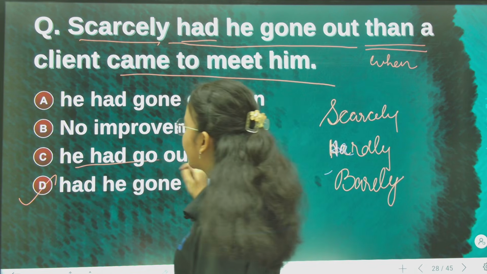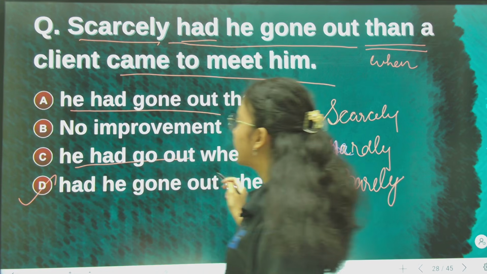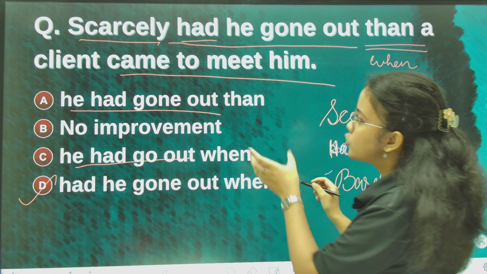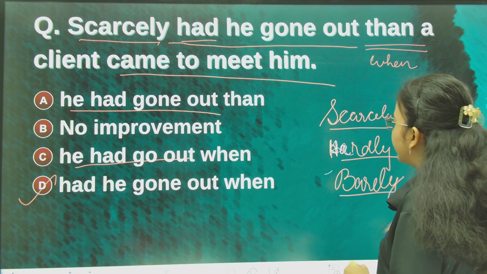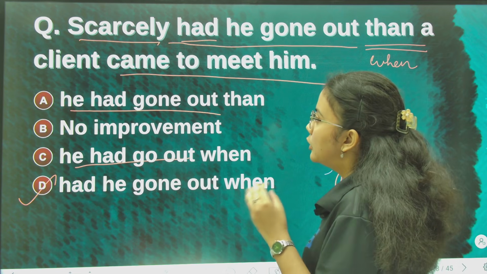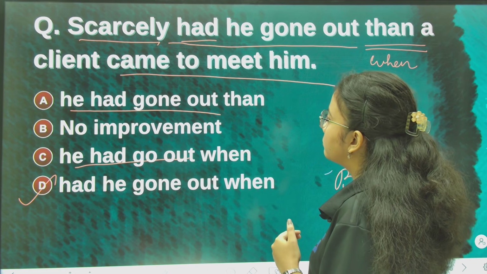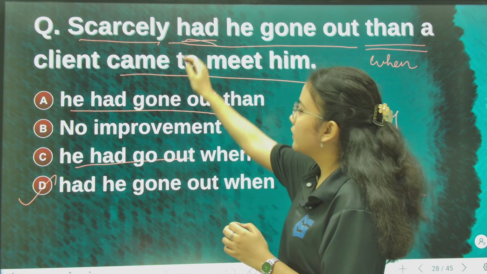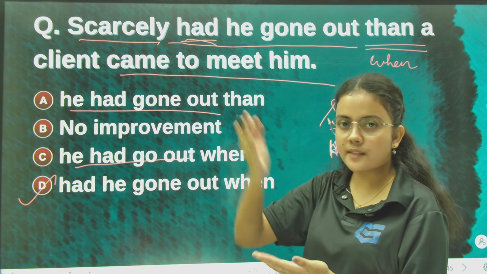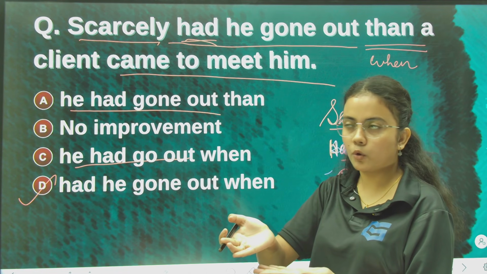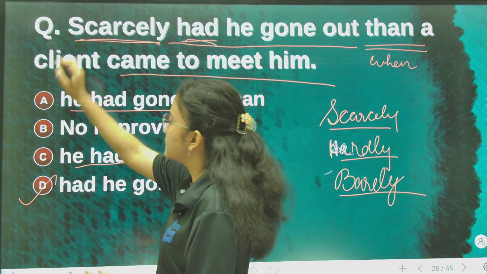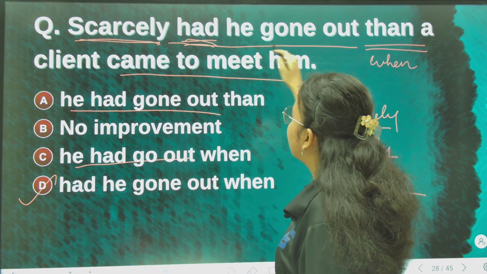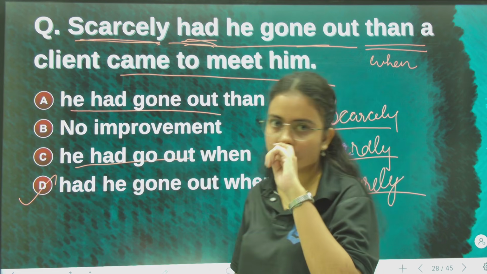He had is not correct. Okay, in options A and C there is he had. It is not he had, because as I said, in sentences where words like scarcely, hardly, barely start the sentence, those words are always followed by the helping verb first. We always write the verb first, after that we write the subject. This structure happens in grammar. When such words are at the beginning of the sentence, we write the verb first, then the subject, and then the main verb or past participle.